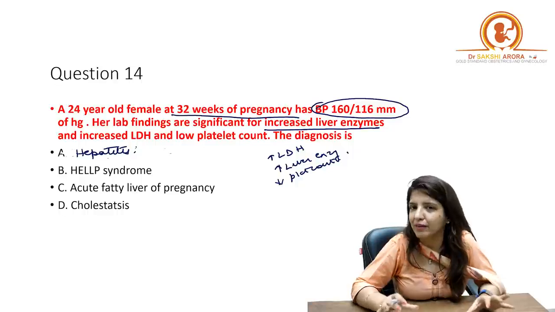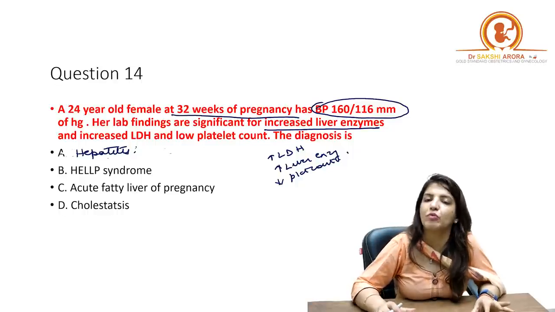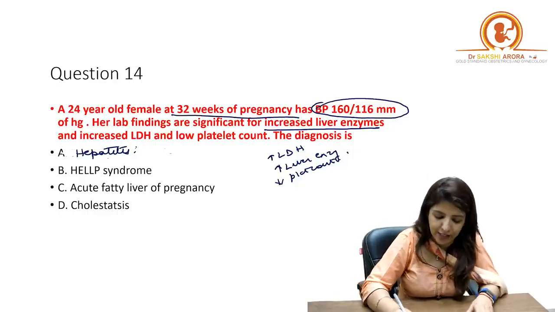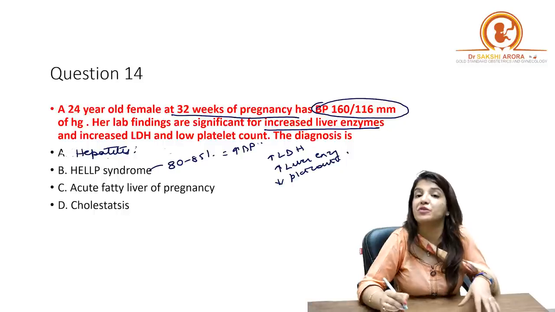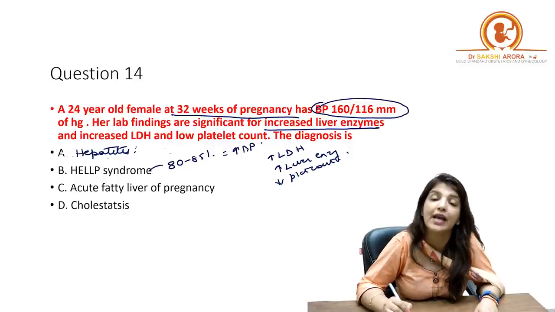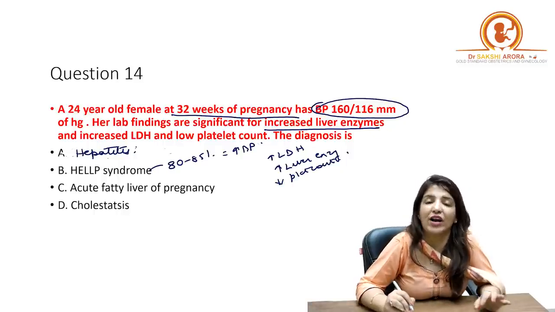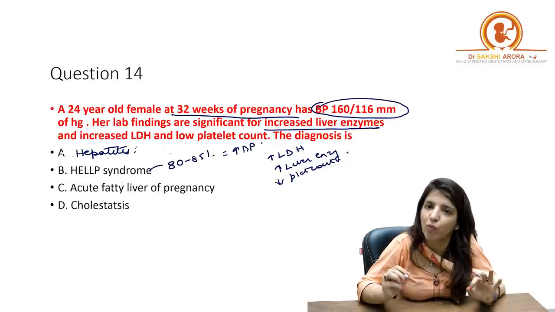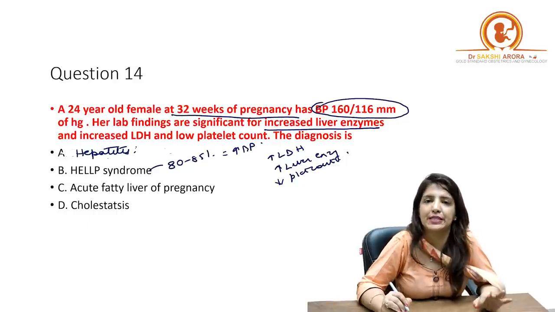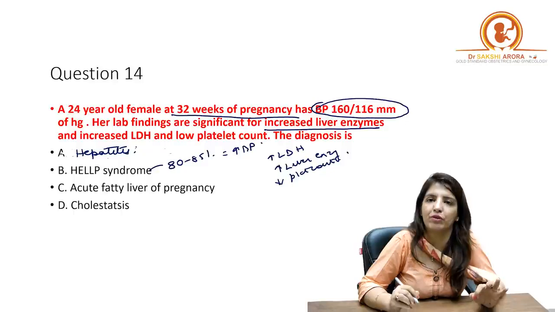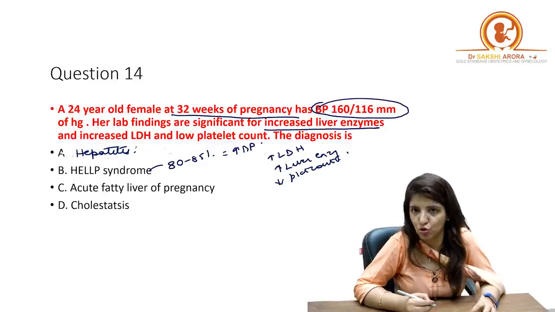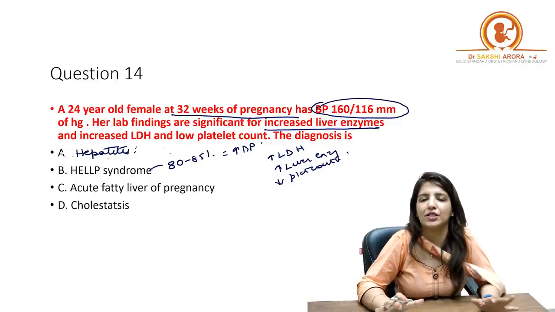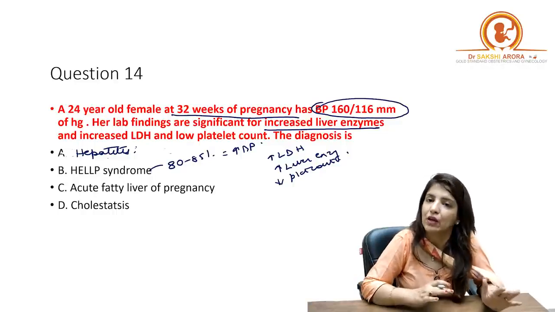This is a typical presentation of HELLP syndrome, because in 80 to 85% of cases of HELLP syndrome, BP of the patient is raised, and HELLP syndrome is a complication of severe preeclampsia. Right? But I am saying that in 80 to 85% cases BP is raised; there will be around 15% cases in whom the BP of the patient will remain normal. But that doesn't mean that they cannot have HELLP syndrome. But in 85% of cases, the BP of the patient will be raised.